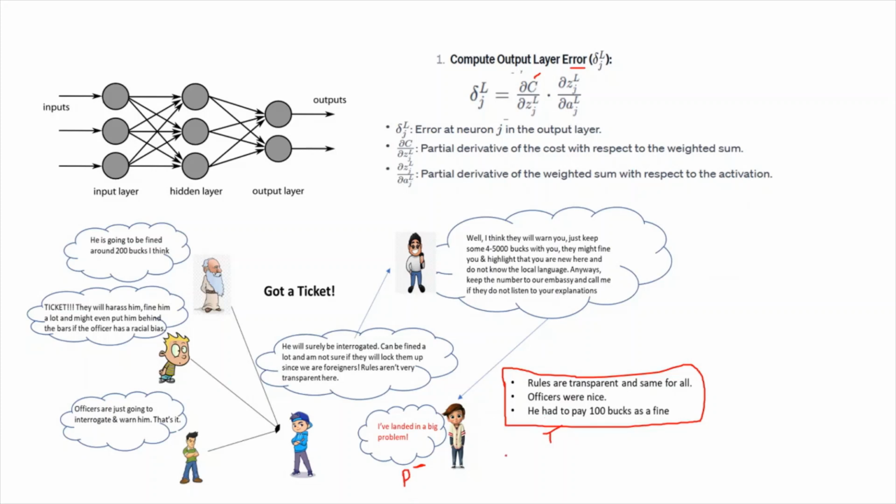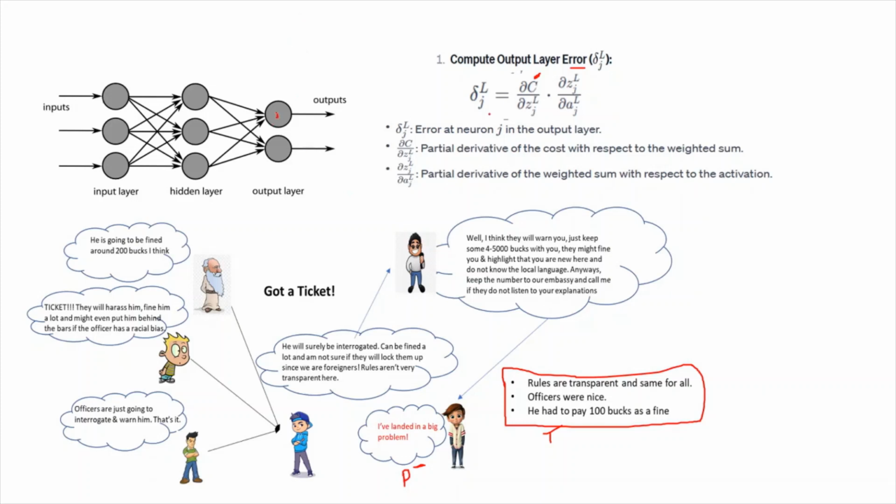The difference between the prediction and the target is the cost. The error which I had been talking about in the gradient descent lecture is the same as that error, which I'm calling cost as per the convention. So this is the output neuron, say J.